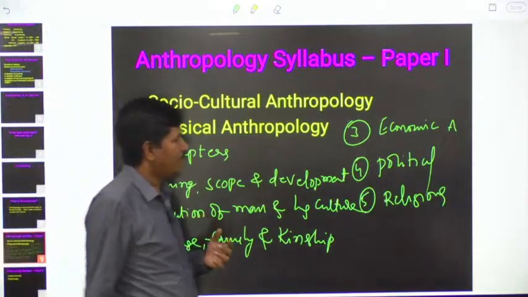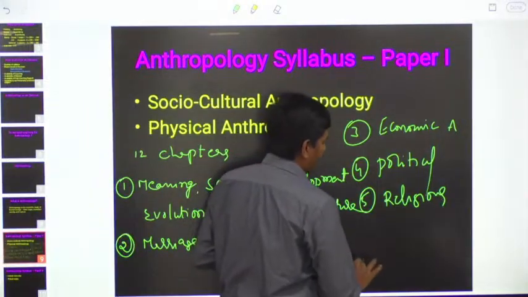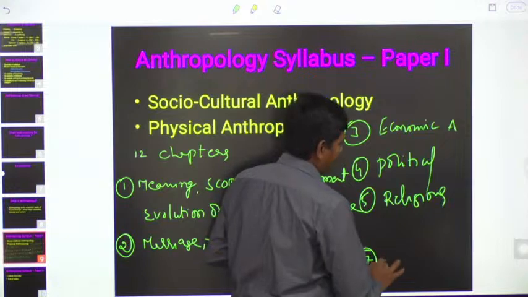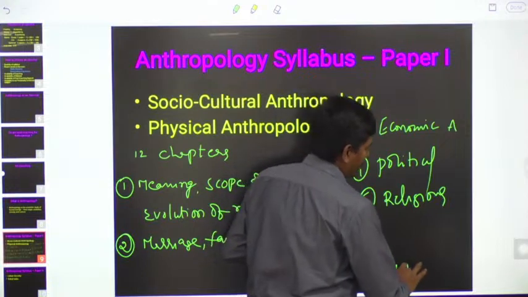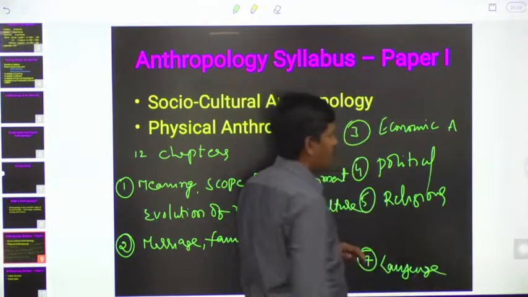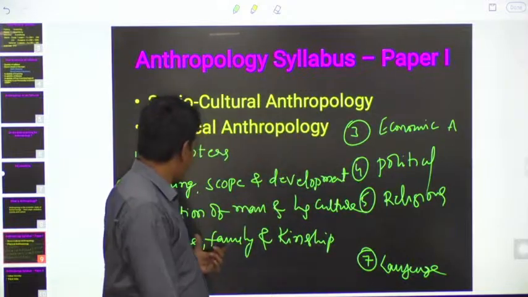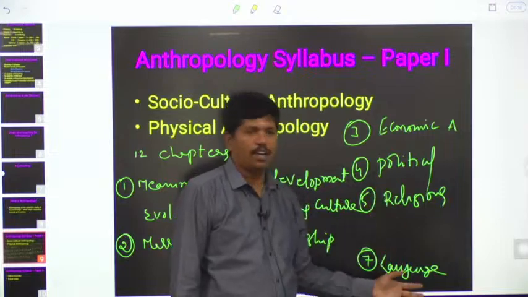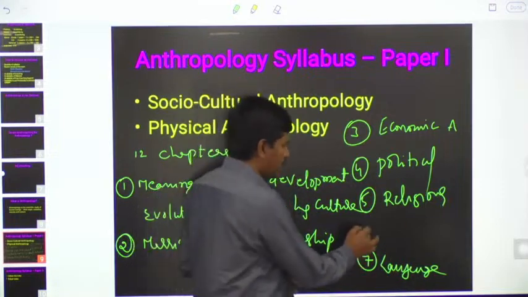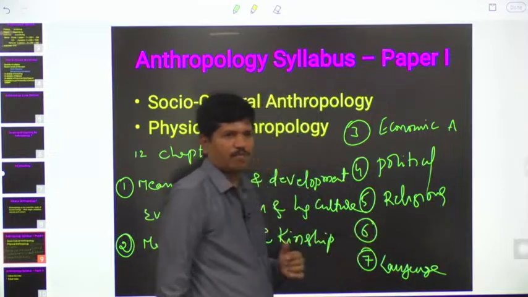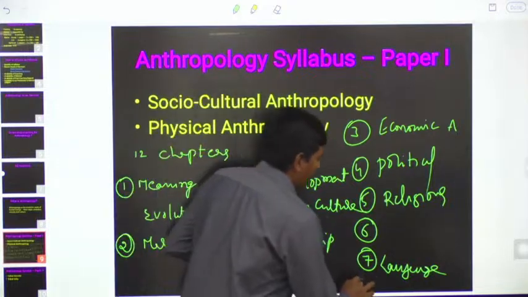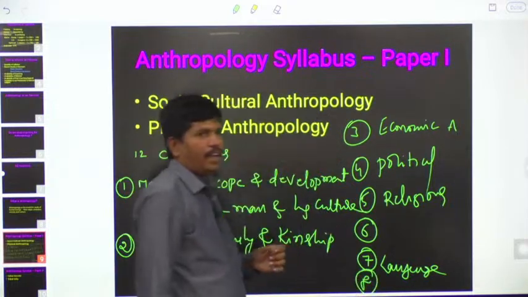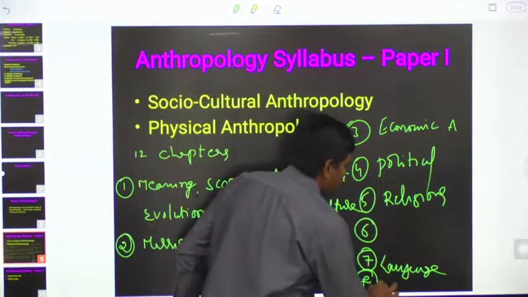That is there in our syllabus as the 7th chapter, language. The syllabus was prepared haphazardly, but these are the main components of our culture: marriage, family, kinship, economy, polity, religion and language. And actually the 6th chapter is there, I will tell you, wait for some time. And the 8th chapter deals with research methods.